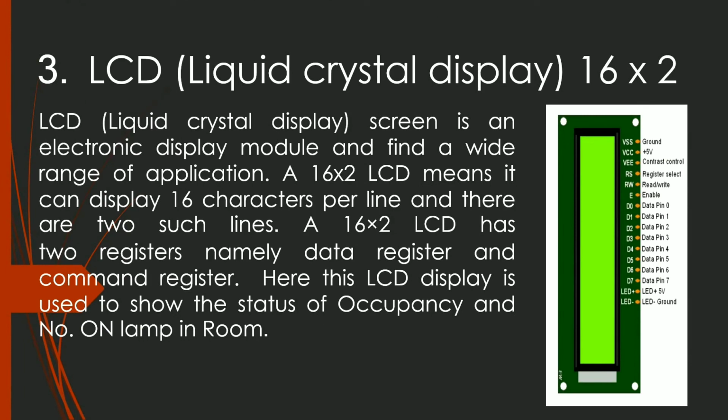Third component is the LCD display. It is a 16x2 LCD display, which means it can display 16 characters in one line and 2 lines at a time. This LCD shows occupancy details in a room.